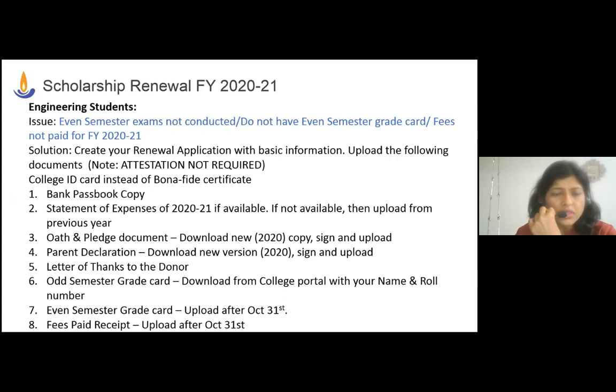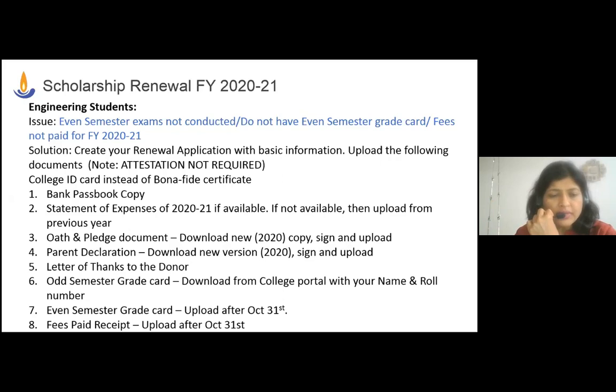Coming to your odd semester marks card, grade card, I'm sure all of you have completed your odd semester, so you have your odd semester grade card with you. In case you don't have it, please download it from your college portal. While you download, take care to see that your name, your roll number, and your college name is coming on top. Take a screenshot of that completely. All your subjects should be mentioned, the credit points as well as your grades should be mentioned very clearly in that. Please upload a copy of that.